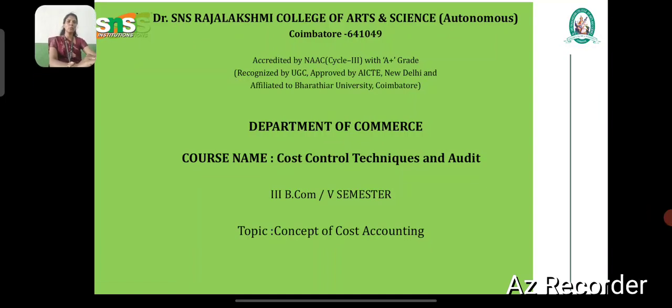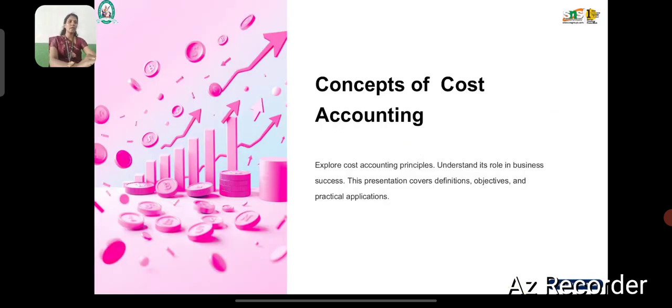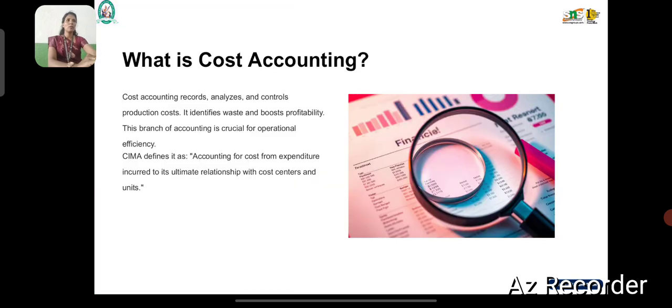Today we are going to see the subject, cost control techniques and audit. The topic is concepts of cost accounting. Cost accounting is the branch of accounting that focuses on recording, analyzing and controlling the cost associated with the production of goods and services. It helps the business to determine the cost of operations, identify areas of waste and improve profitability.